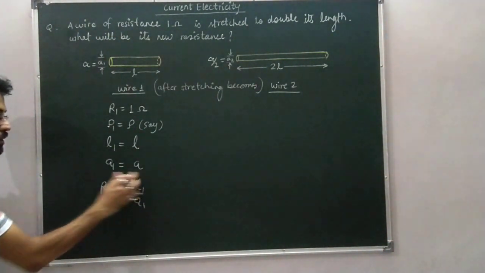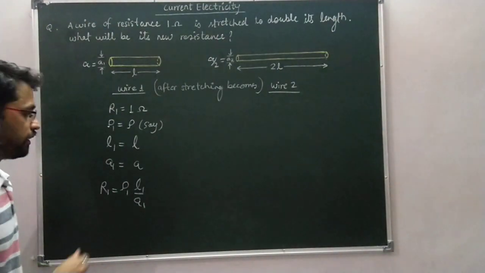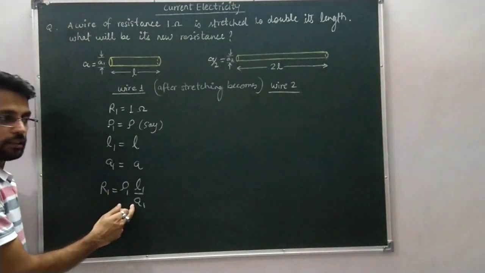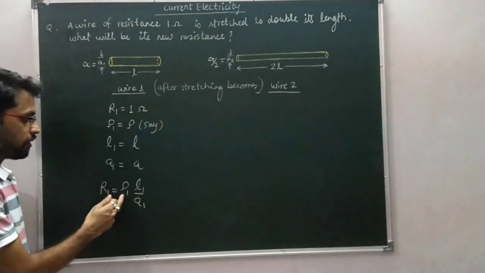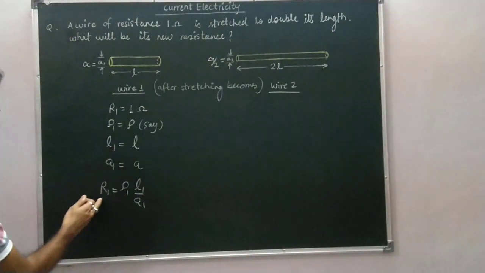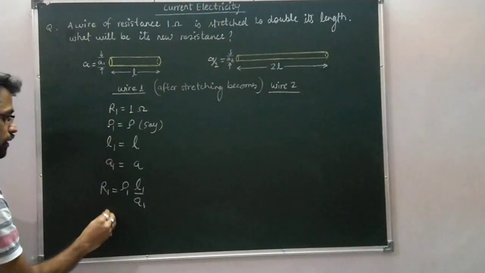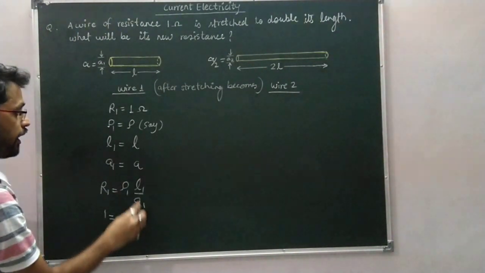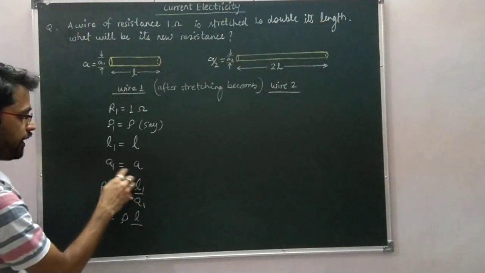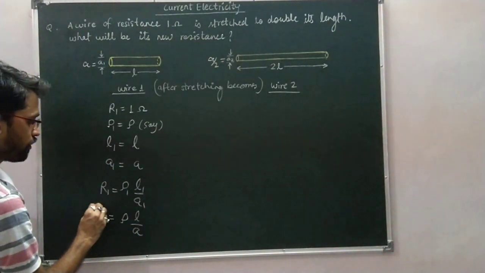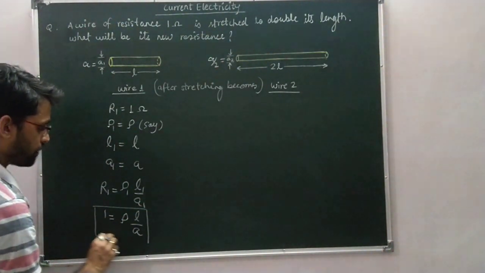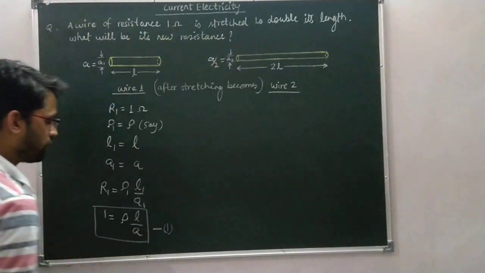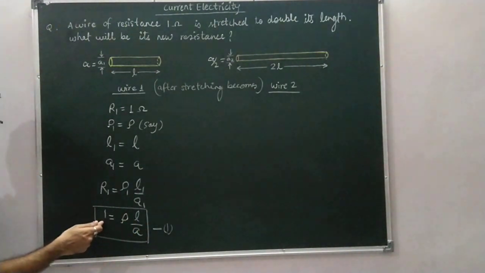This is the expression for resistance of a wire having length L1, cross section area A1 and resistivity rho 1. Now put the values. R1 is 1 ohm, rho 1 is rho, L1 is L and A1 is A. So this is equation 1: rho L by A is equal to 1.